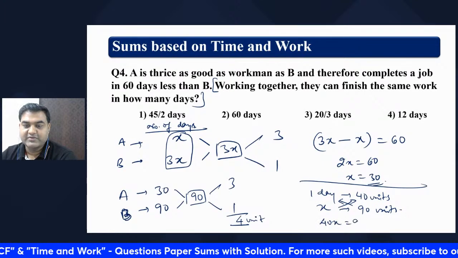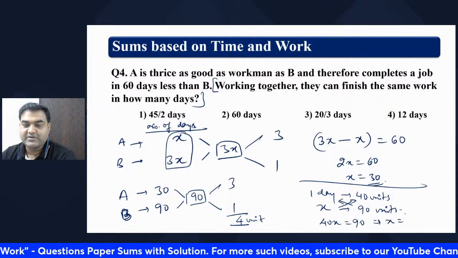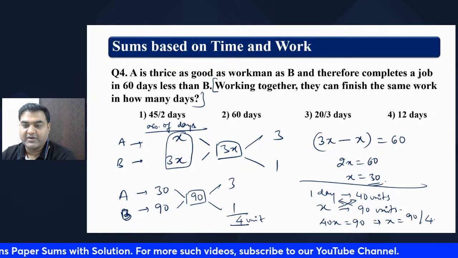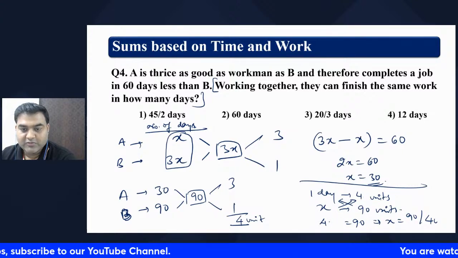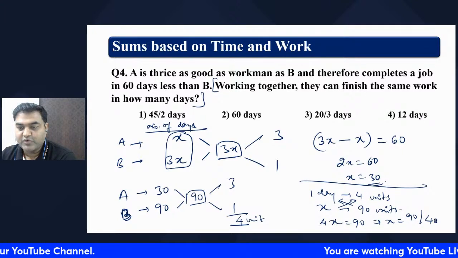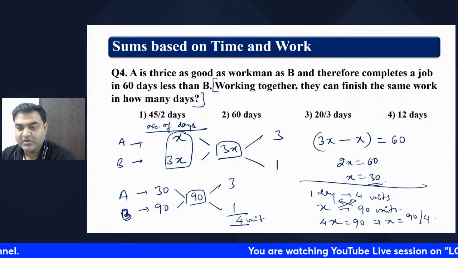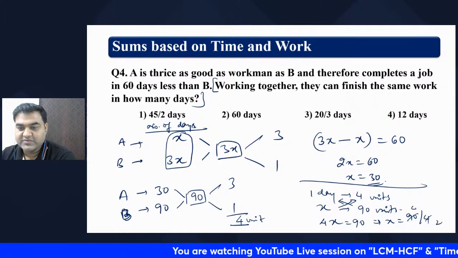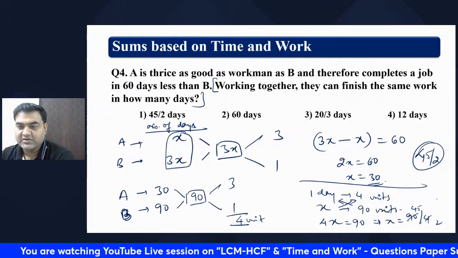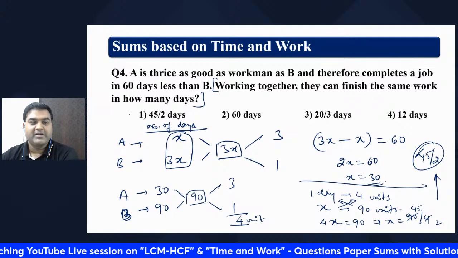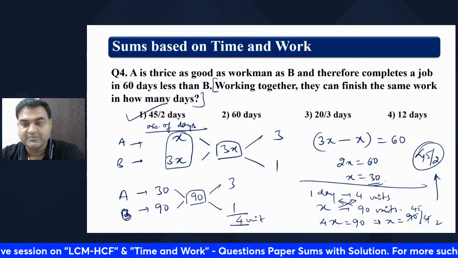4x is equal to 90. x is equal to 90 by 4. Which can be written as 45 by 2. 45 by 2 is the right answer, right? 45 by 2 days will be the right answer.